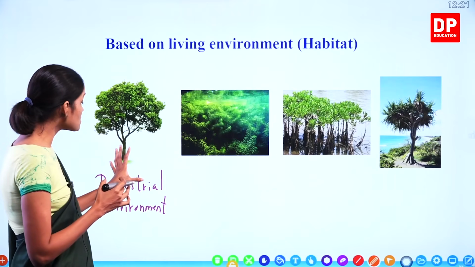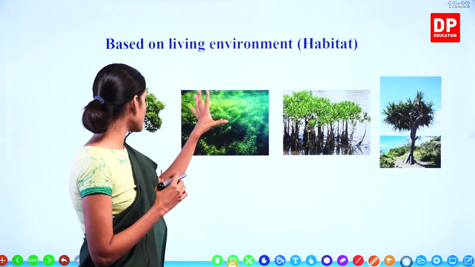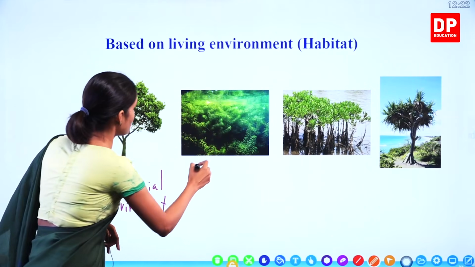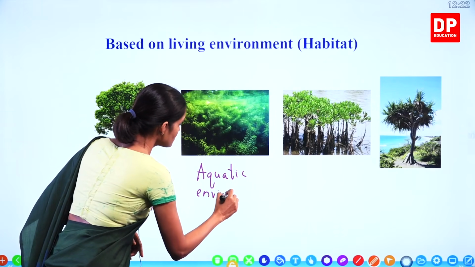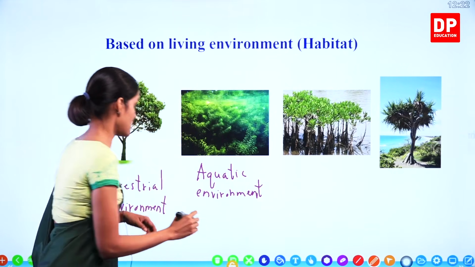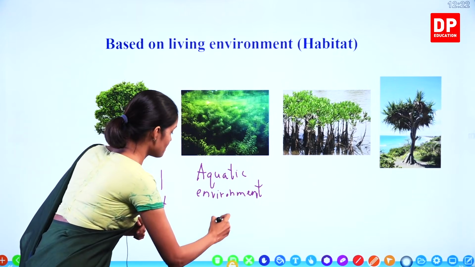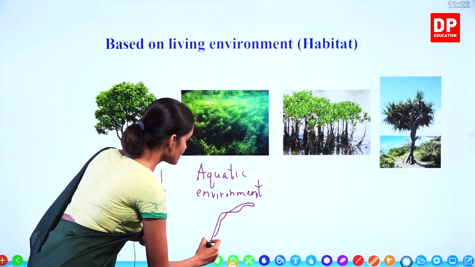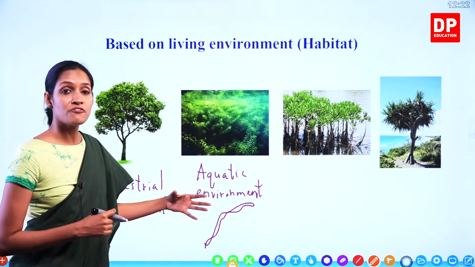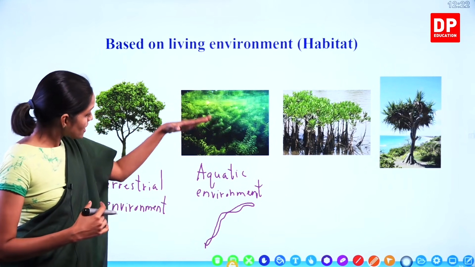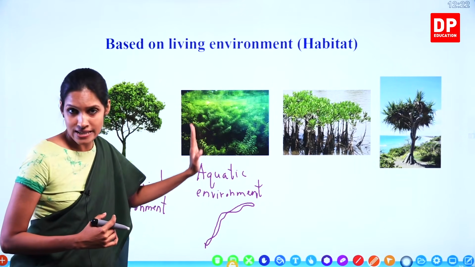They have a strong root system to fix into the soil, right? Likewise, when you look into the plants which are living in water or aquatic environment, most of these plants have another set of features. For example, there's this plant called Vallisneria. It has long tape-like leaves. Because of this adaptation, when water currents are present, these leaves don't break. It can move through the water currents nicely.